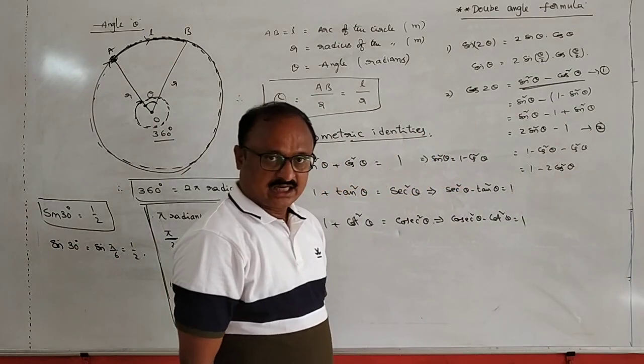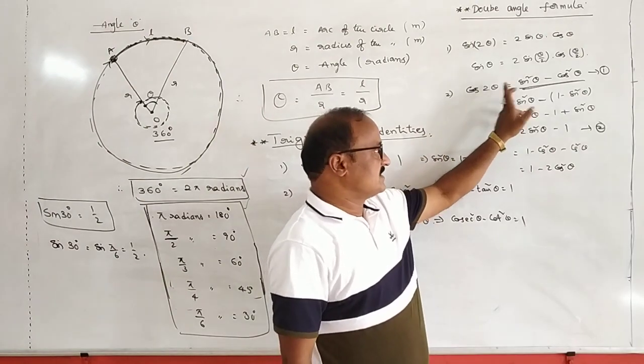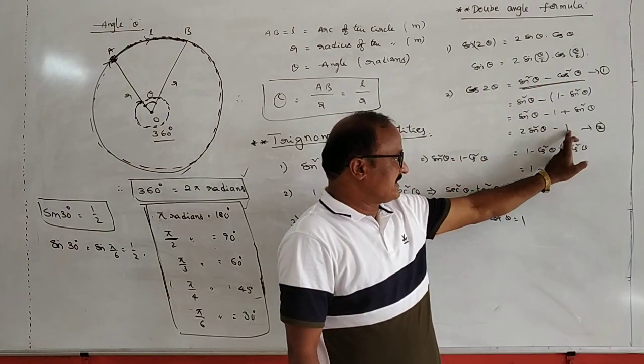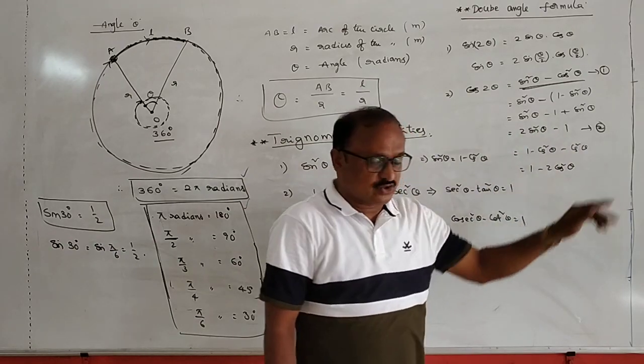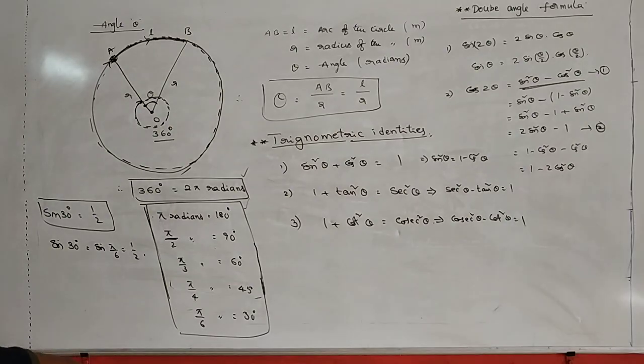Okay. So there are three formulas regarding cos 2 theta.